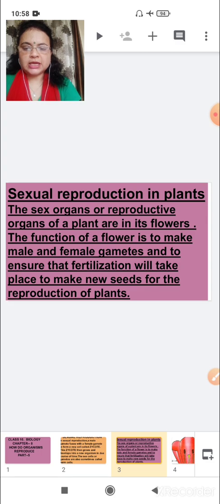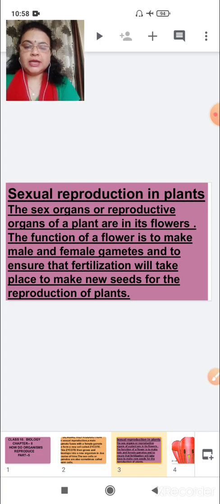So we can say flowers are reproductive parts of a plant. The function of a flower is to make male and female sex cells or gametes, and to ensure that fertilization will take place to make new seeds for the reproduction of plant.